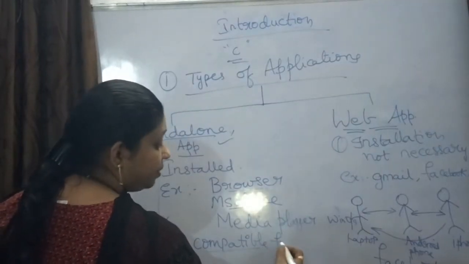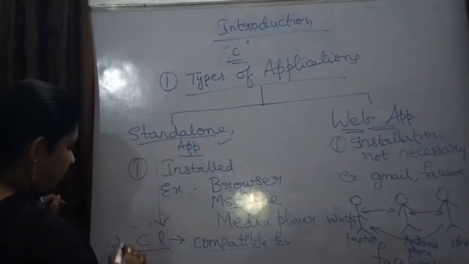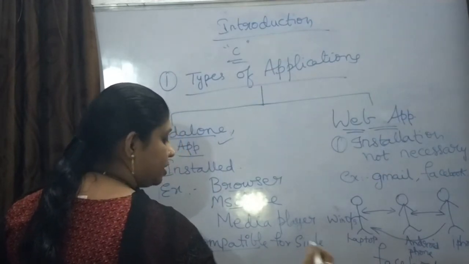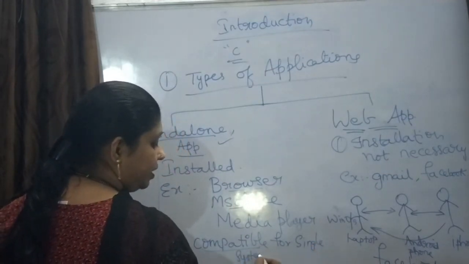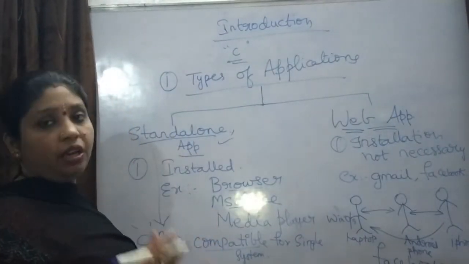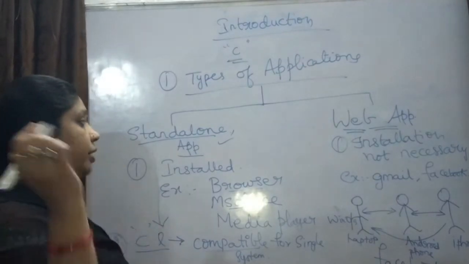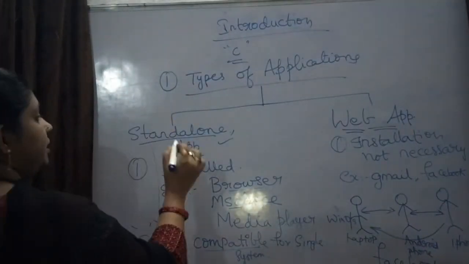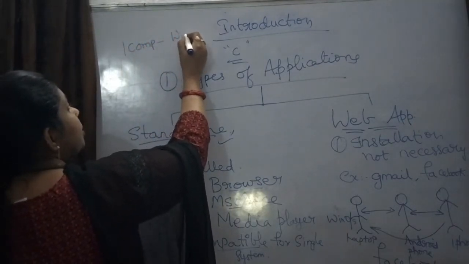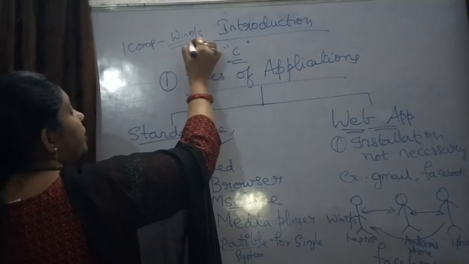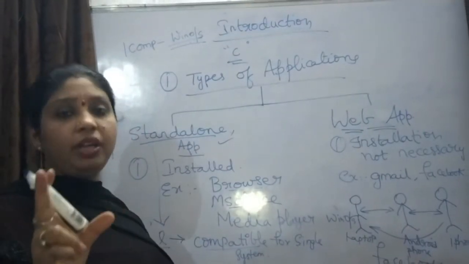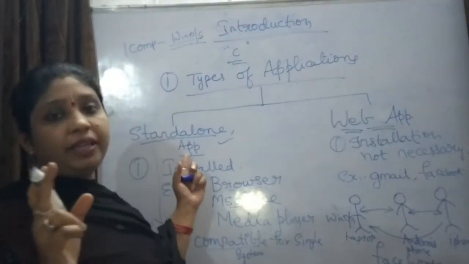What is it? The second point: standalone applications are compatible with only a single operating system. How? I'll explain now. For example, say one computer has the Windows operating system. Only this operating system works in that computer, and that system should have only one operating system. Then only these applications will work.